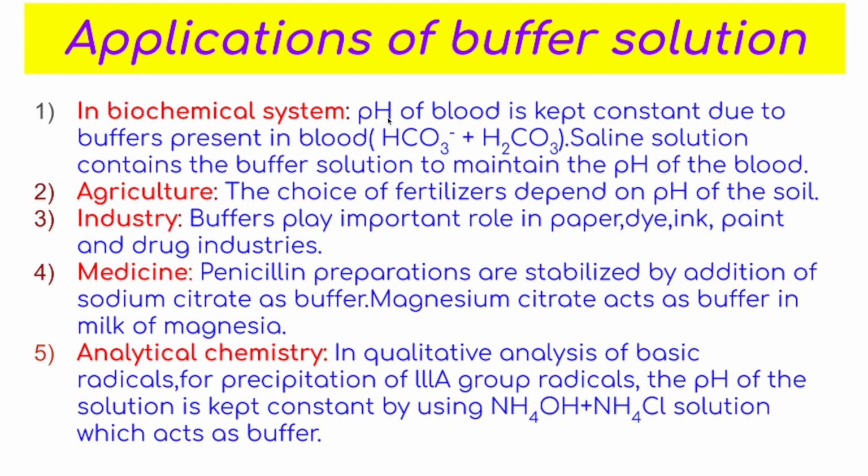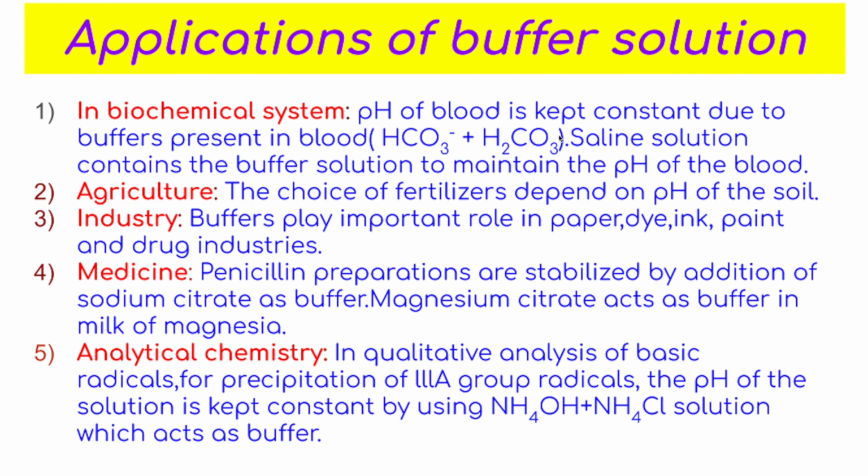That means the pH of blood must remain constant, and it is kept constant by the buffers present in blood also. These are carbonate buffers, that is a mixture of HCO3 minus plus H2CO3, or different proteins which are present in the buffer. They keep our blood's pH value constant. So this is the application of buffer solution in our body also.